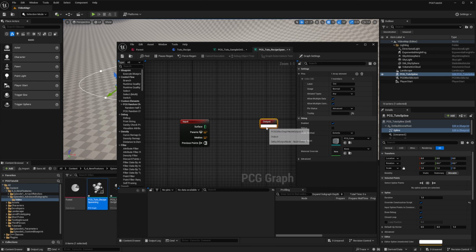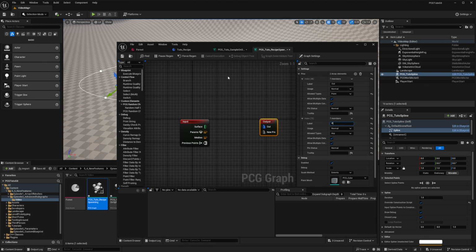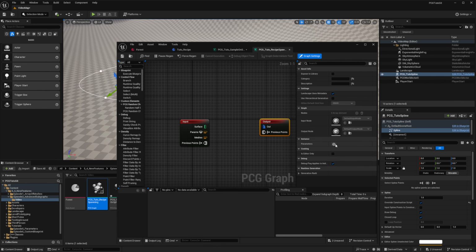For our output, I changed the default output pin type to point and mark it normal. It will output all the sample points. And I also add another pin for our feedback. And it's important that the pin is the same as the input one, so I name it the same, previous point, set the usage to feedback, and make it spatial. At every iteration, we'll output the previous point in this pin, and it will feed back as an input in the next iteration. And because we wanted to have some kind of debug, I will just add a debug flag.